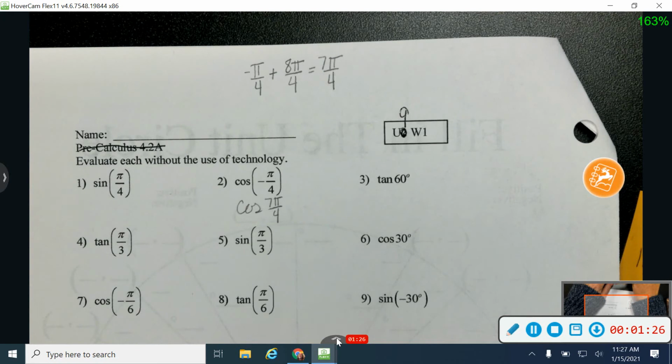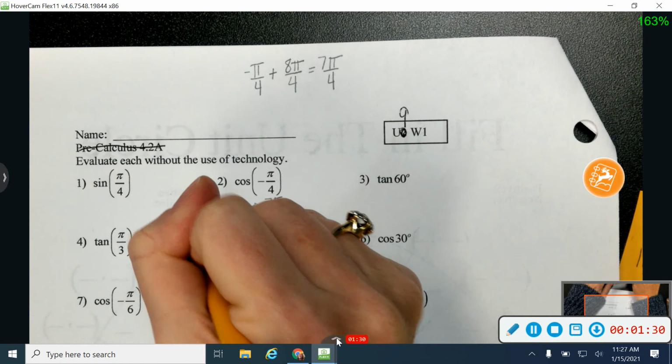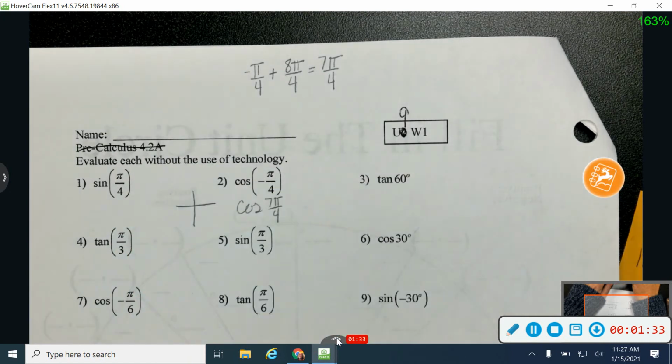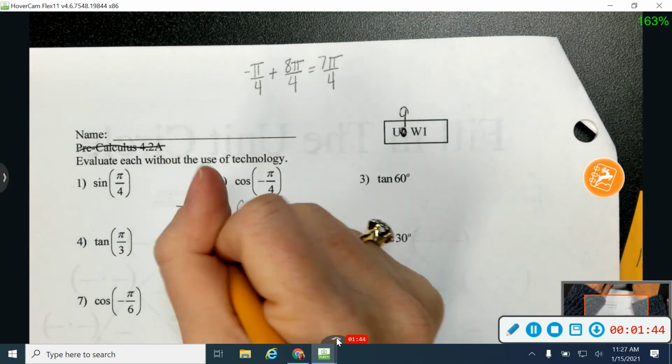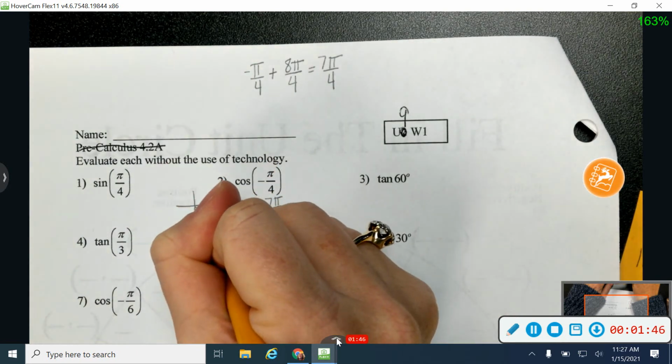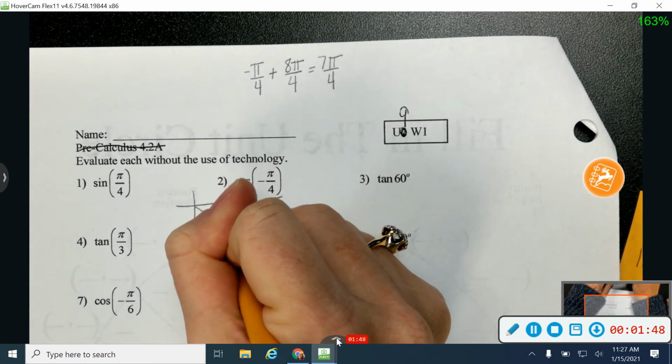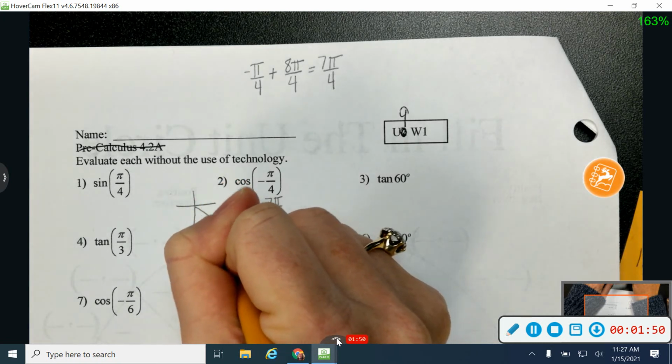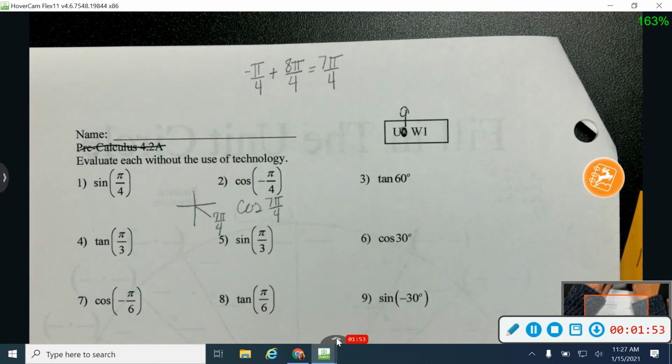All right, if you would prefer to draw these, I can do that as well. I know that I measure negative angles in a clockwise direction. So yesterday we worked with all those positive angles in a counterclockwise direction. Today I'm going to go negative, I'm going to go clockwise. And I'm going to say that negative pi over 4 is just 1 pi over 4 right here, which is the same thing as 7 pi over 4. So again, whichever way you like better, go with it. You can either add and subtract, or you can draw a picture.